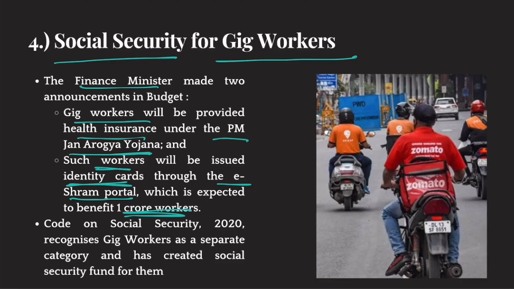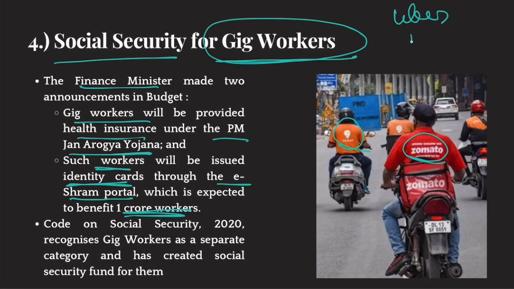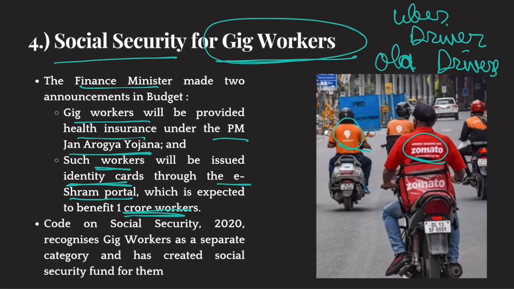Now, first of all, who are gig workers? As you can see over here, Zomato workers, Swiggy workers, Uber drivers, Ola drivers. These are gig workers or platform workers. Gig workers are those workers who are not employed formally in a company. These people are freelancers. They don't receive traditional salaries. They get payment for the service they have provided.